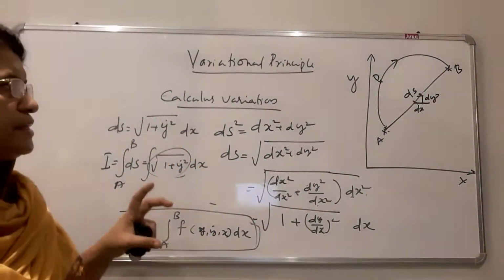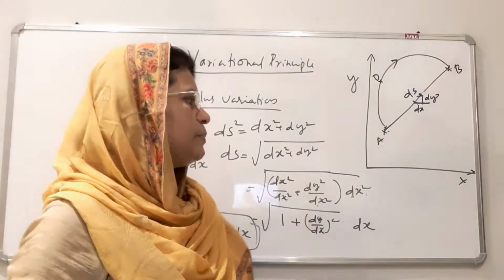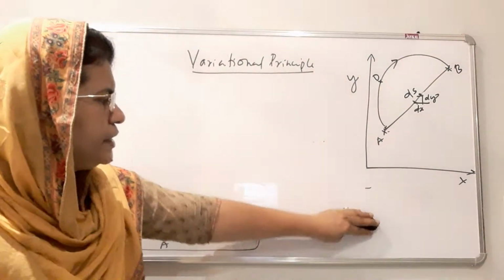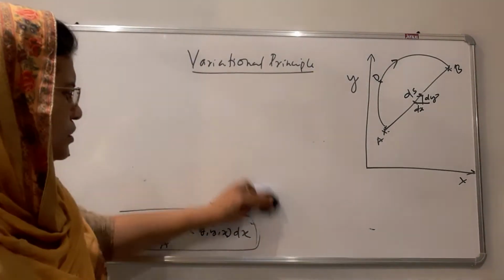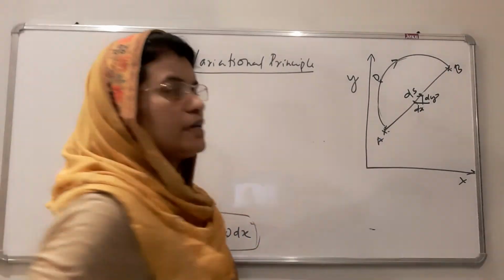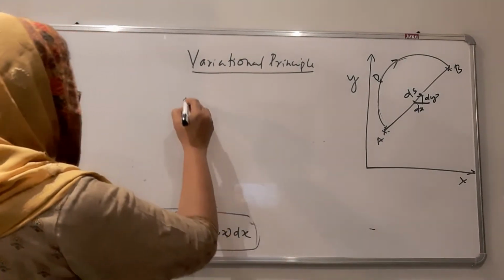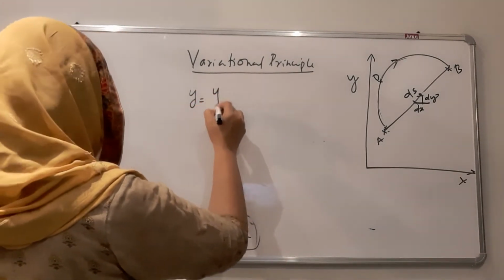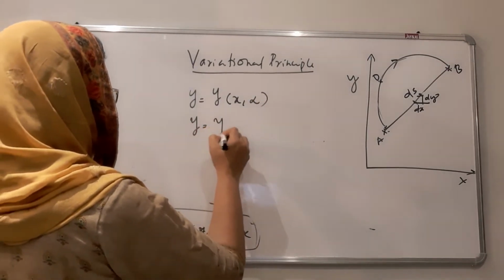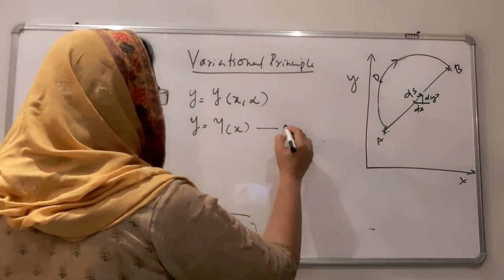And we have considered, in this problem, that the path is the minimum path or the straight line path. If it is the minimum path, the straight line path, this is the equation. And if it is not the minimum path, it is another path. If it is another path, we have to consider a constant also along with this. Therefore, we can write y is equal to y of x comma alpha. In the previous case, we have written y is equal to y of x. Here, if it is for the minimum path,